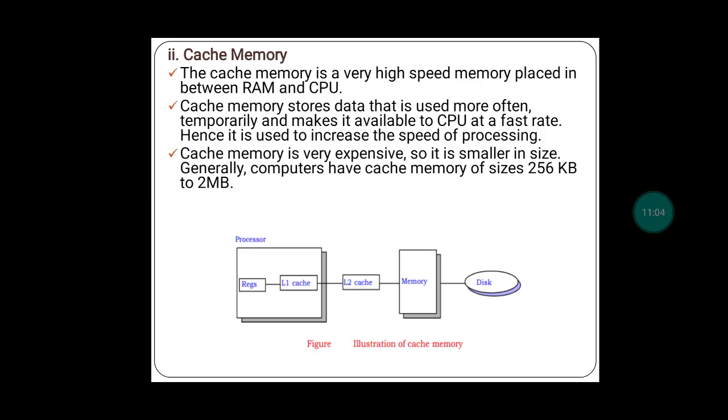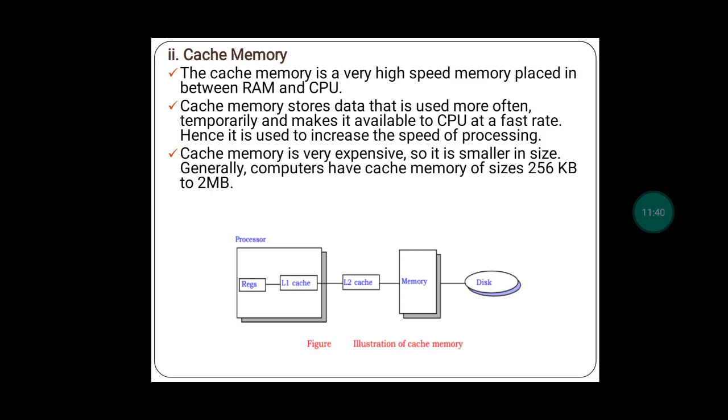Next time when we perform the addition, again 2 plus 3, the CPU will not check for the information directly inside the RAM memory. It will first check whether the data is available in the cache memory. Cache memory is nearer to the CPU than the RAM memory. First it will check in the cache. If that information is available in the cache memory, then it will directly take the data from the cache memory. No need to search in the RAM. By doing this, it increases the speed of processing, because we are getting the data directly from the cache, with no need to go to RAM memory.